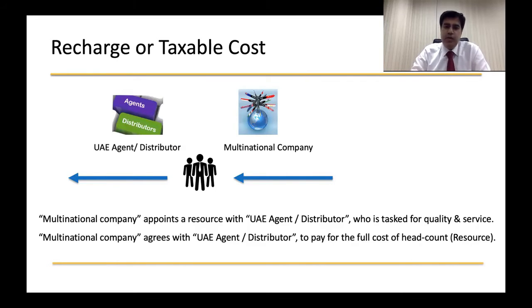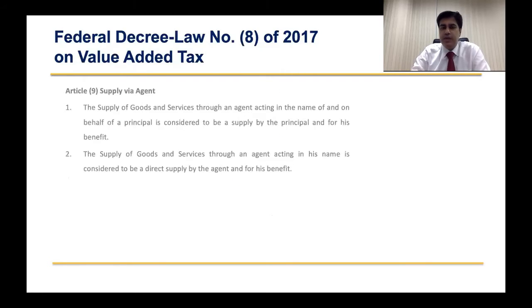Before we get into how the tax treatment should be done, let's look at what is defined as an agent-principal relationship in Decree Law number 8. Article 9 talks about supply by agent. It very clearly says the supply of goods and services to an agent acting in the name of and on behalf of the principal is considered to be a supply by the principal and for his benefit.